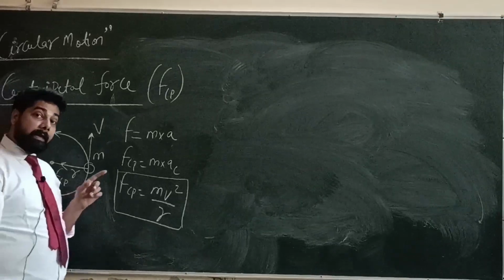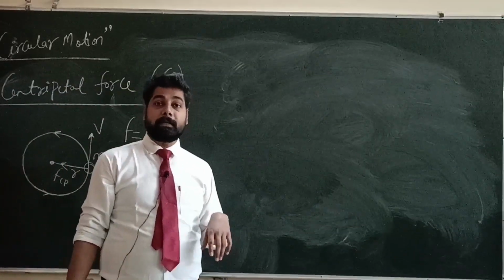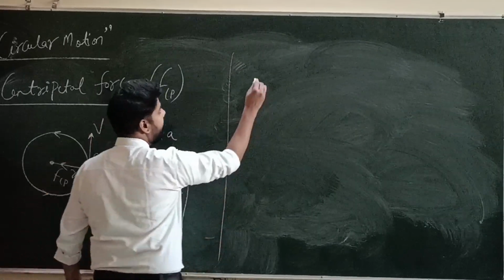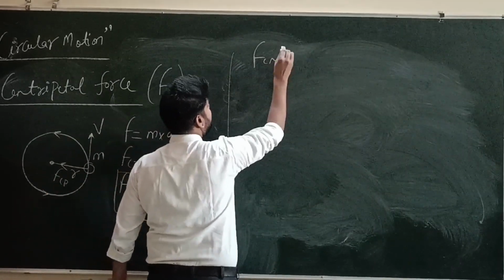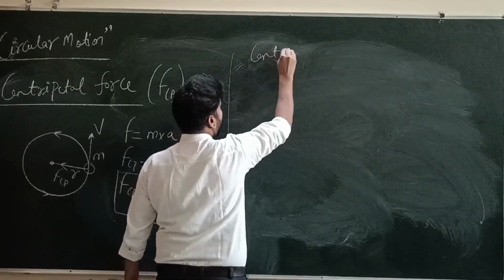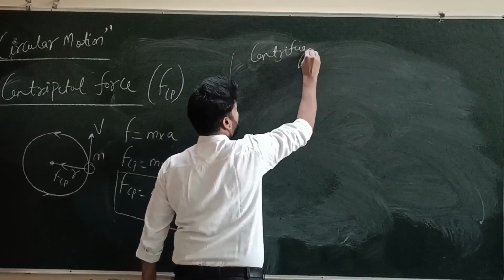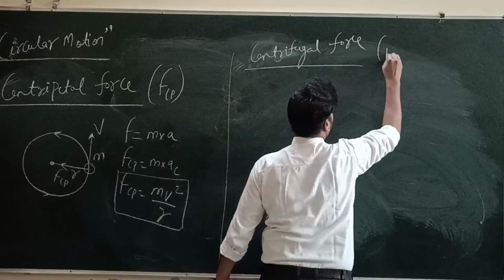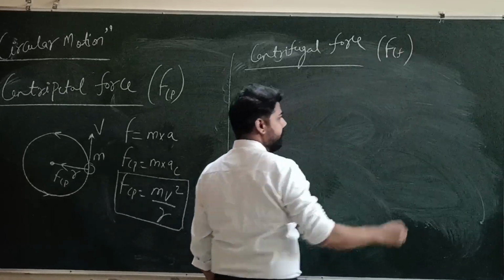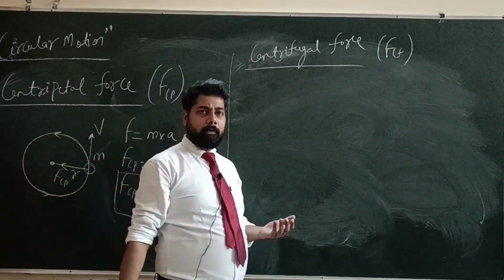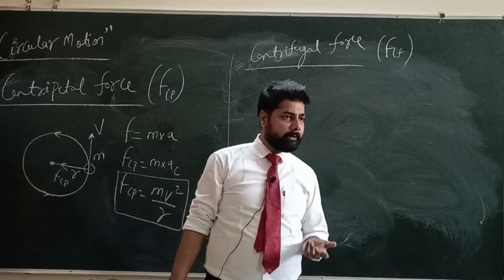But there is another kind of force that is called centrifugal force. Let's discuss what centrifugal force is, F_cf. We know that according to Newton's third law of motion, to every action there is an equal and opposite reaction.